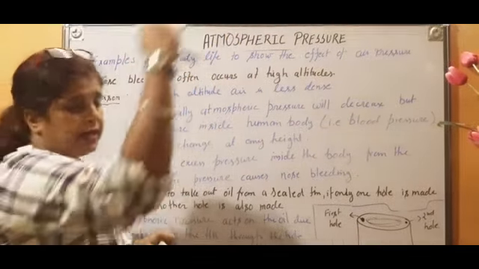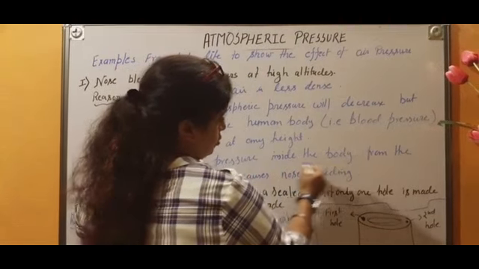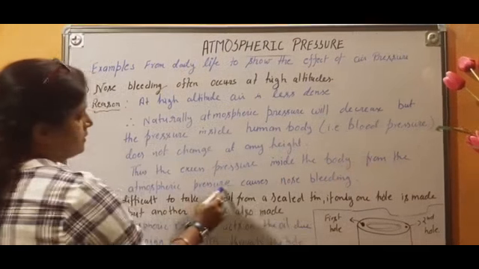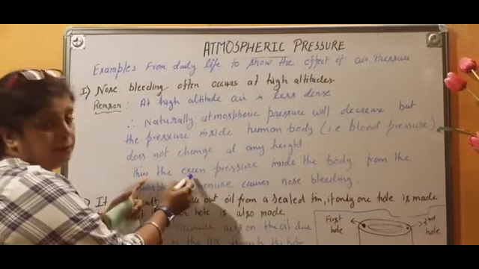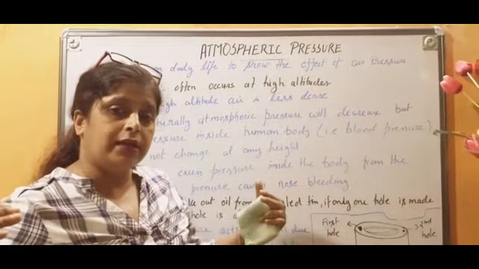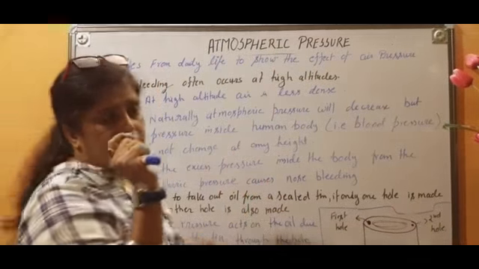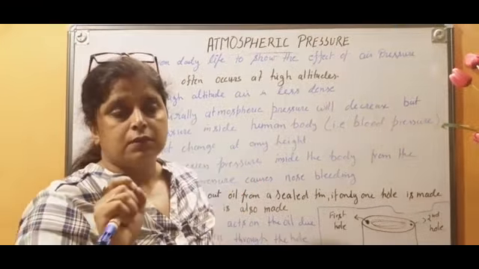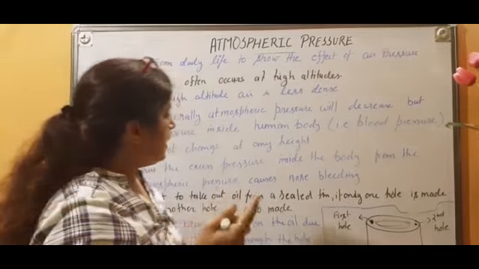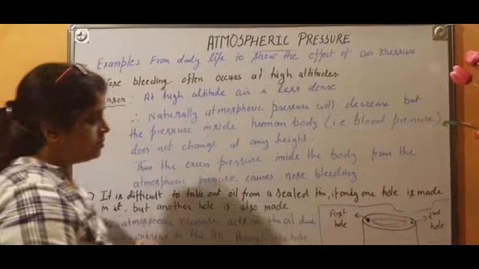Thus, when we are at a height, at any place which is at high altitude, the excess pressure inside the body, which is due to the blood pressure, exceeds the atmospheric pressure. Here blood pressure is more inside our body, and outside the atmospheric pressure is less. That's why the thin capillaries, that is the blood vessels, burst, and we can see that nose bleeding is going on, right?